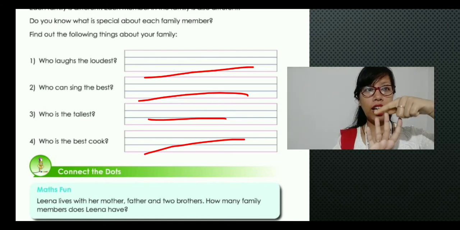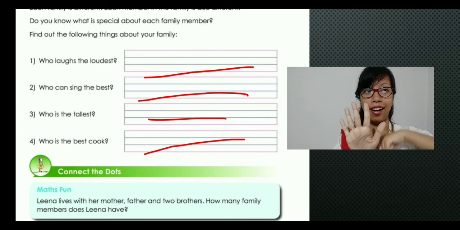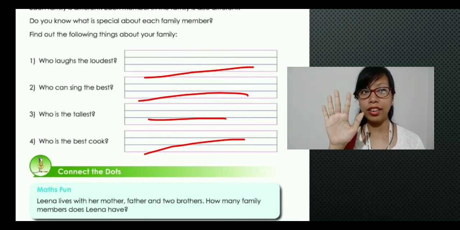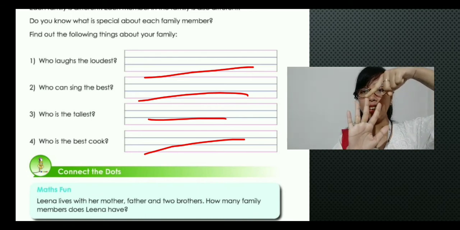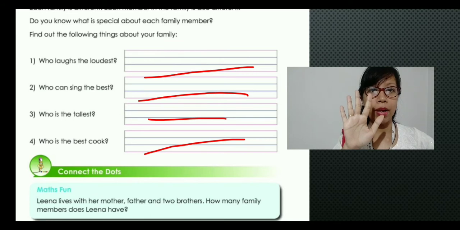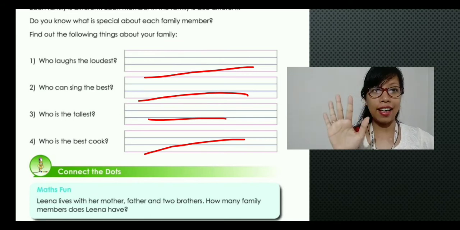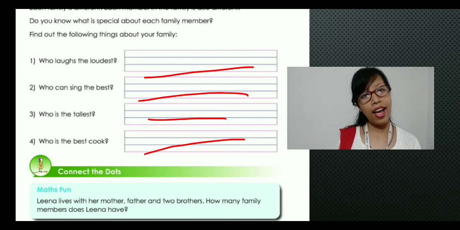Father, mother and 2 brothers. Yes, and Lena. So how many does it become? Lena, father, mother, the one brother and the second brother. So how many family members does Lena have? Yes, it is 5 family members Lena has.